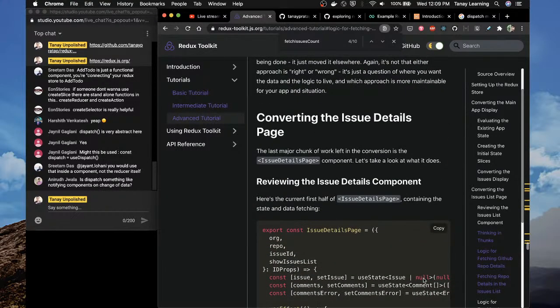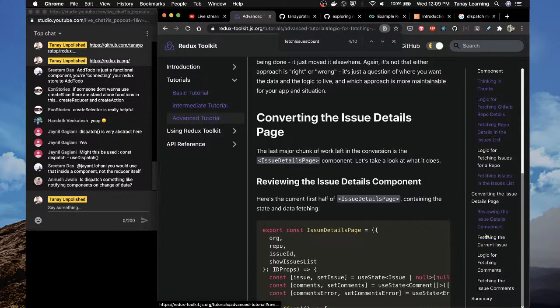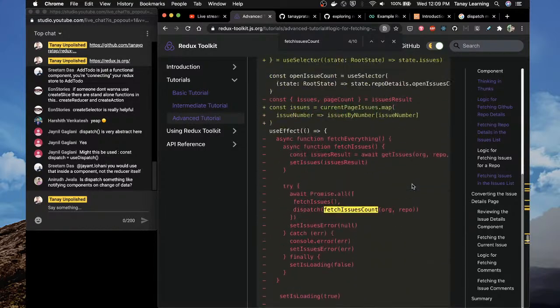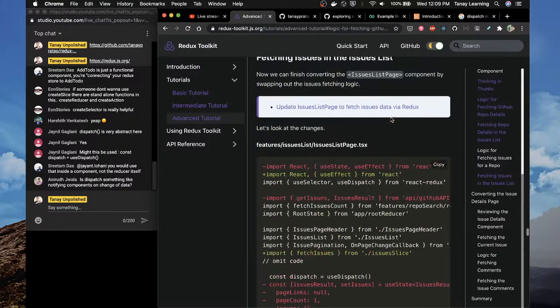Okay, so converting the issue details page. Now what? Logic for fetching, converting the issue details page. That's it. Fetching the issue comments. That's the same thing. They're trying to fetch it multiple times, but this is it, nothing else. This is what it is.